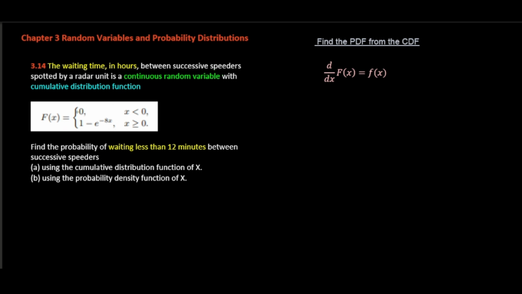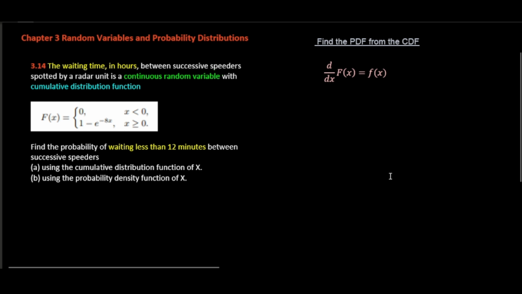The capital F of x is 0 when x is less than 0. Otherwise, for x greater than or equal to 0, we have this function: 1 minus e raised to the power minus 8x. We want to find the probability of waiting less than 12 minutes between the successive speeders. In the first part we will use the cumulative distribution function of x. In the second part we will use the PDF, I mean the probability density function of x.